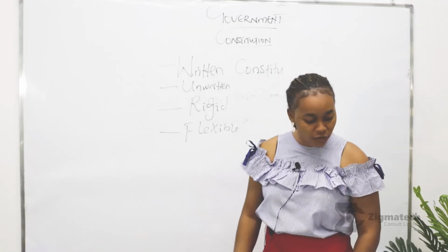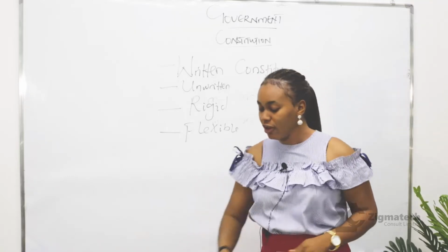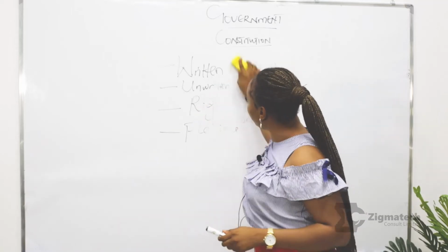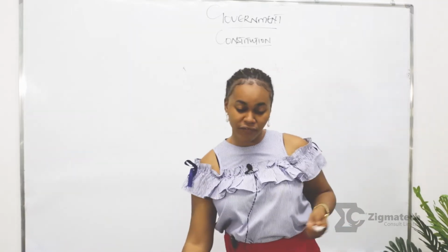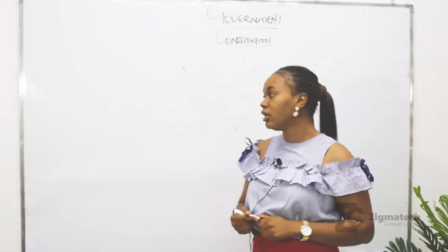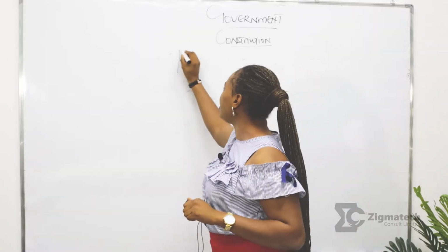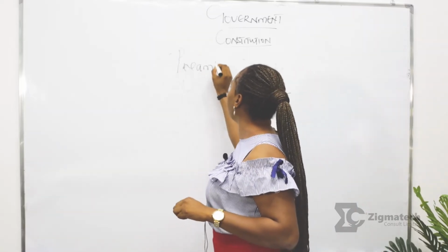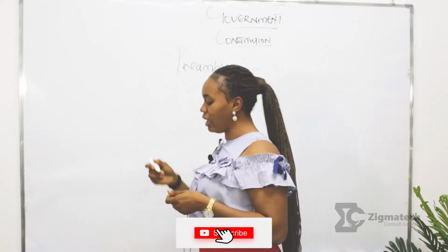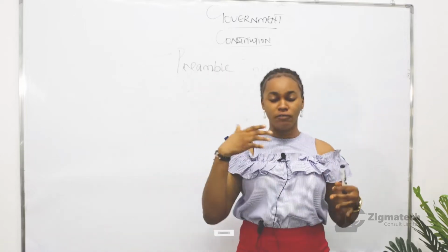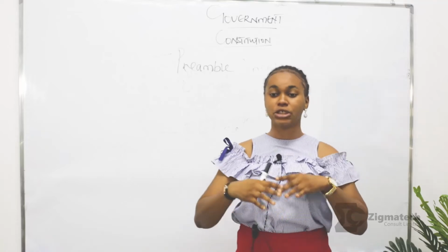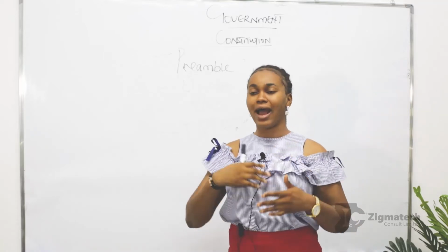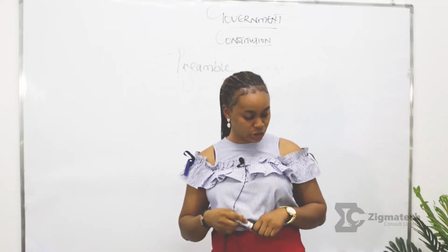Now, we are moving over to the features of a constitution. When you talk about features, we talk about characteristics. What makes up a constitution? The very first thing that makes up a constitution is its preamble. Every constitution has its preamble. Like in Nigeria, we the citizens of the Federal Republic of Nigeria. Preamble is more like an oath taken to agree and go ahead with this constitution.